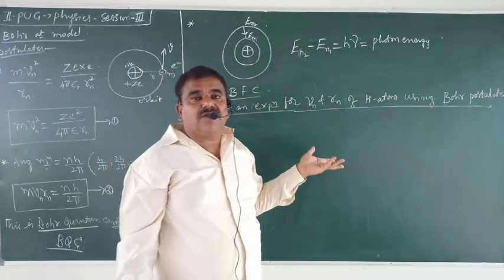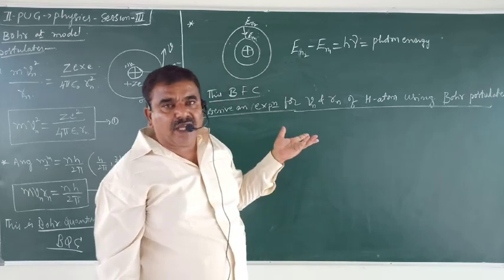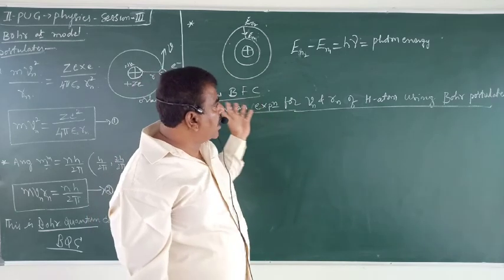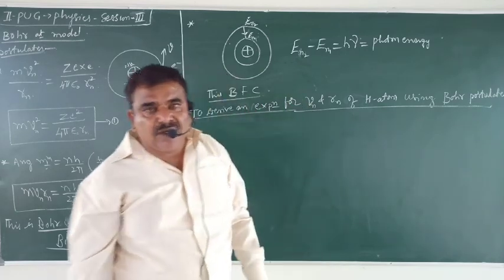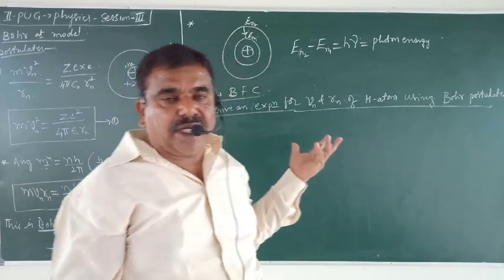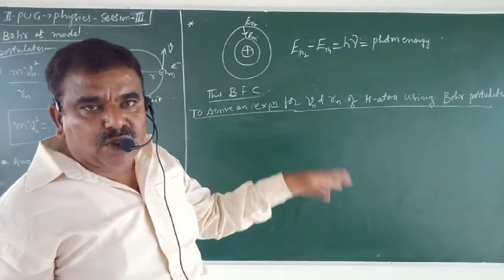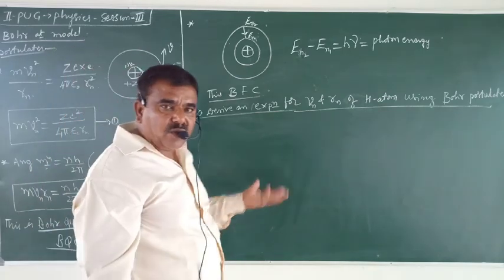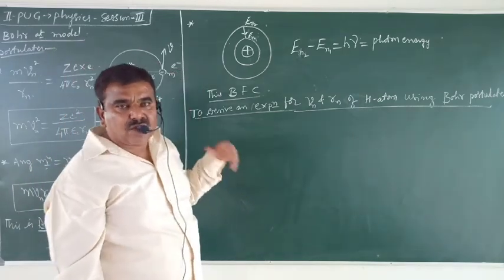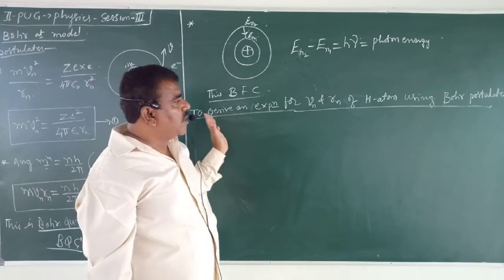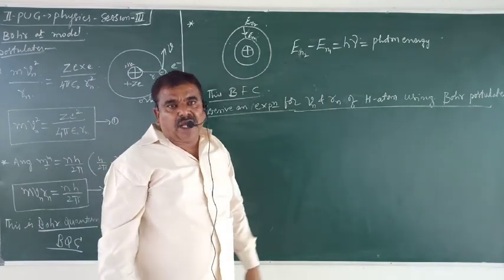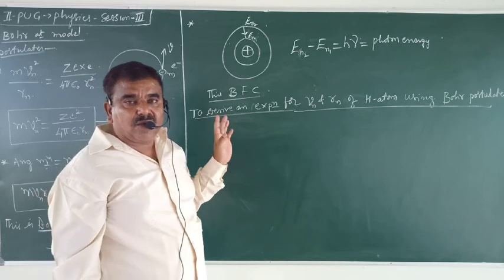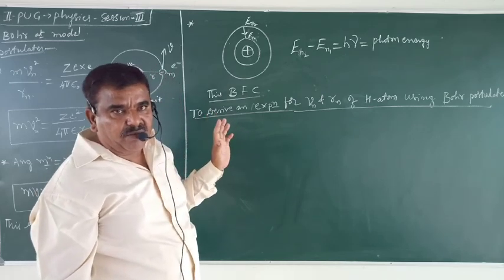What is the wavelength of the radiation? Okay? We can see different spectral series of hydrogen atom. So using Bohr postulates, if we apply these postulates to hydrogen atom, we can have so much information about hydrogen atom. That is called Bohr's theory of hydrogen atom.